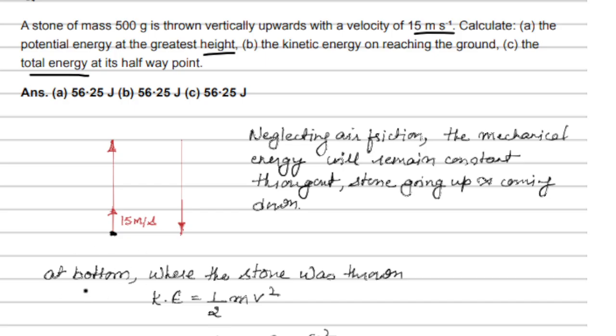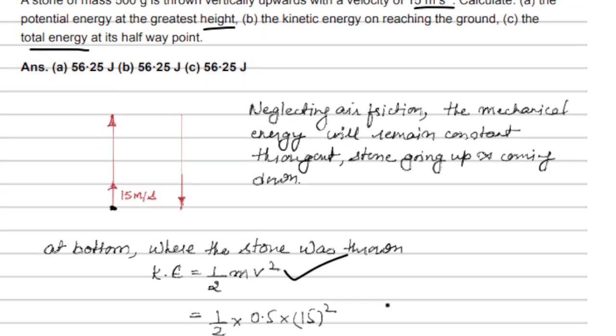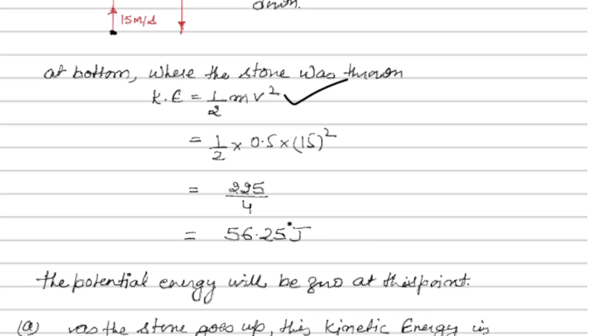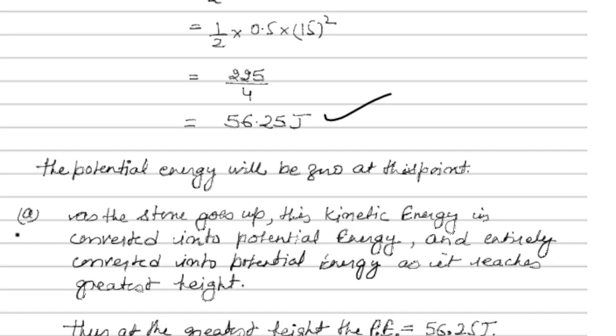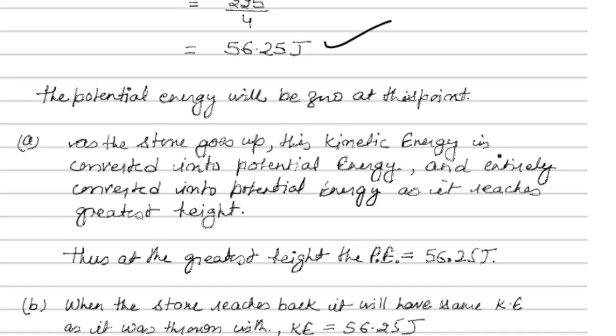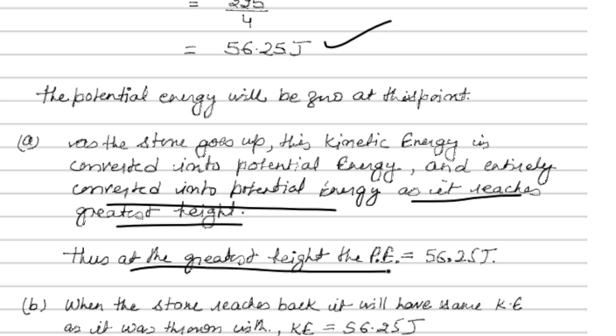So first we will check at the bottom where the stone was thrown. For the kinetic energy, we will apply this formula and calculate the energy this much. So what will happen? As the stone goes up, this kinetic energy is converted into potential energy, and entirely converted into potential energy as it reaches the greatest height. Thus, at the greatest height, the potential energy will be the same as the kinetic energy it had at the bottom.